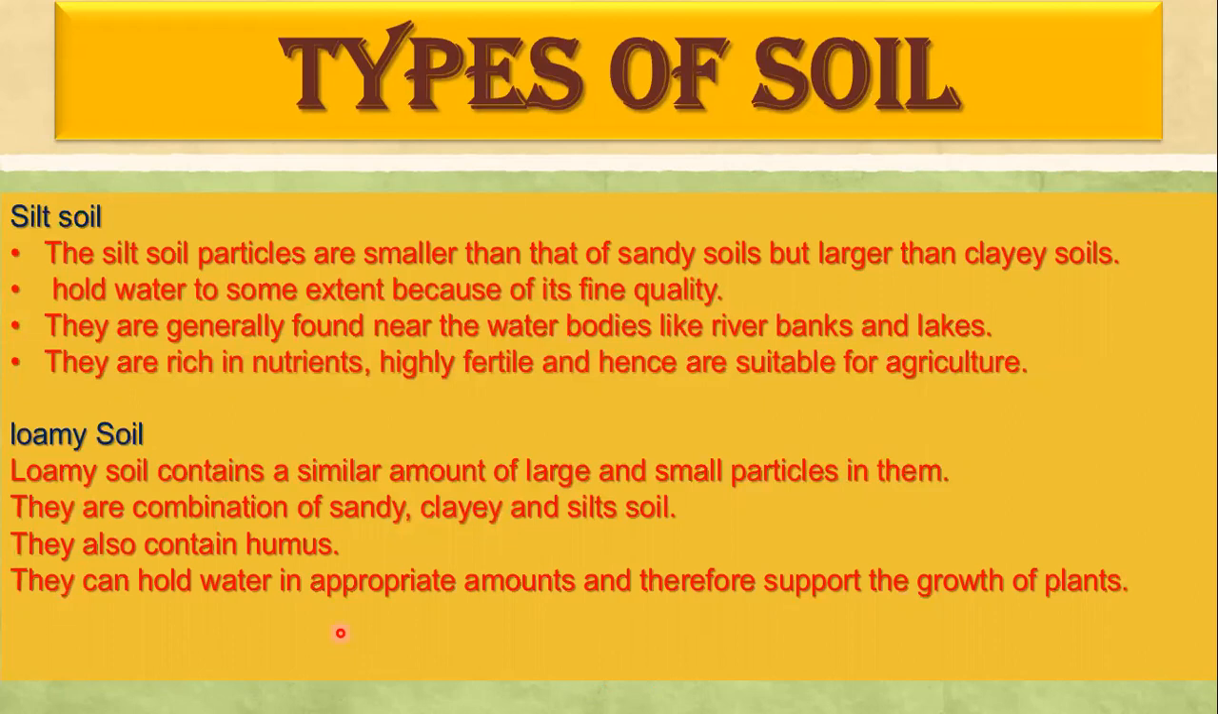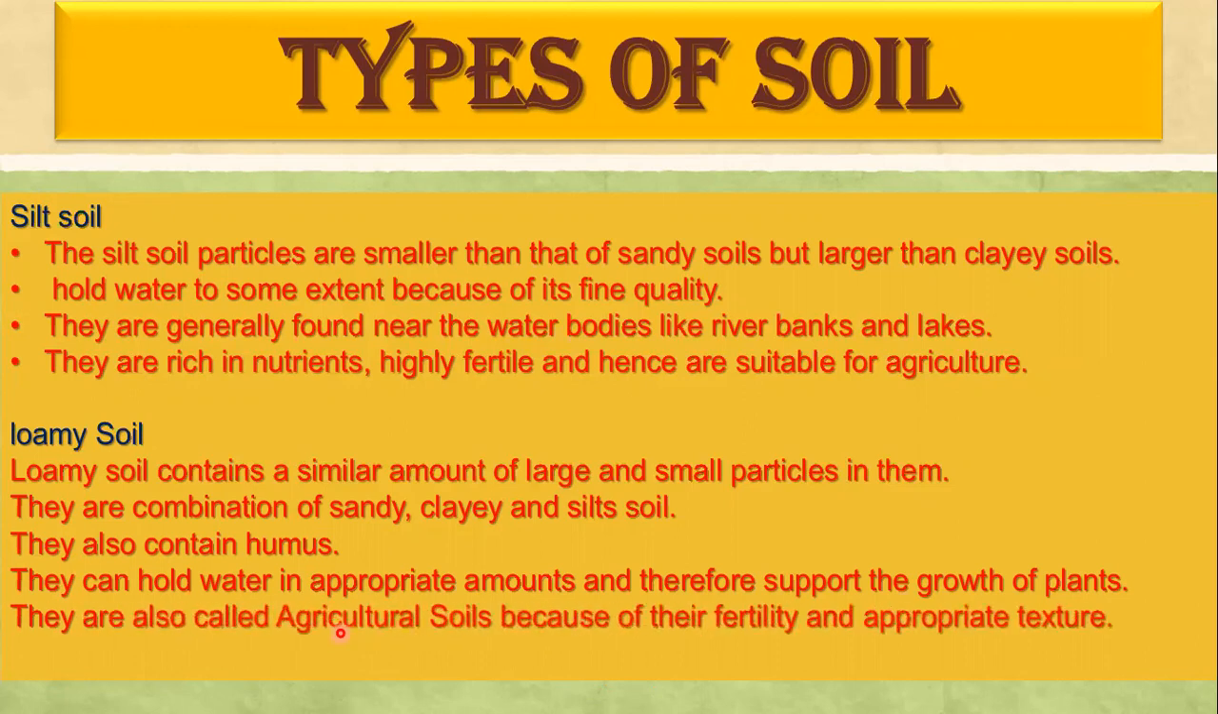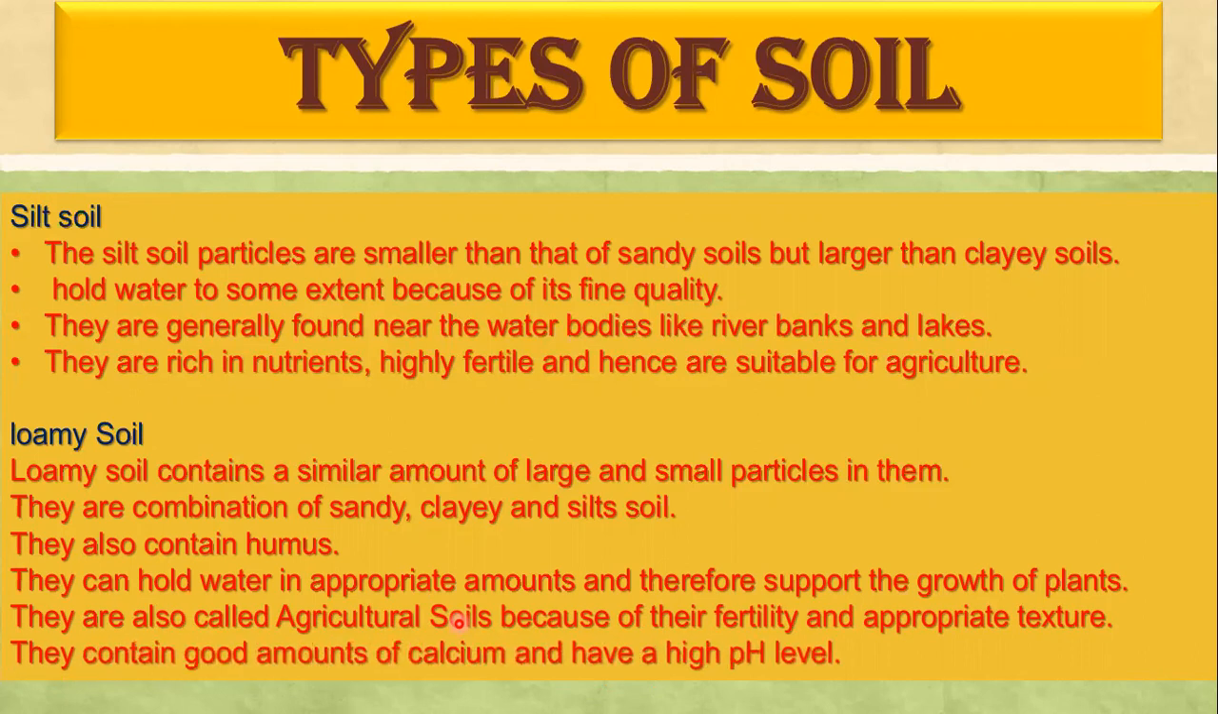It contains water in a very appropriate amount, and that's why it is also called agricultural soil because of its fertility and appropriate texture. It is smooth, partially gritty, and sticky soil. It also has a good amount of calcium, and the pH level is comparatively very high.